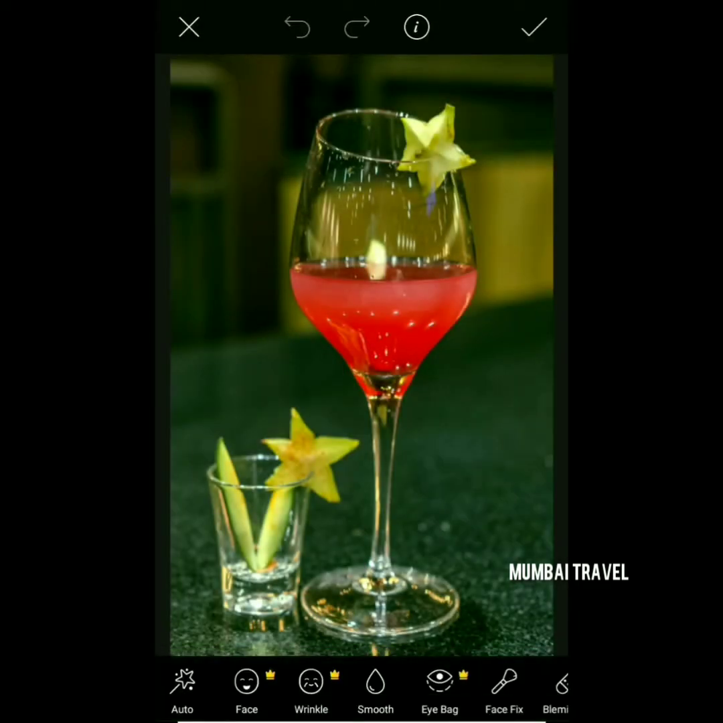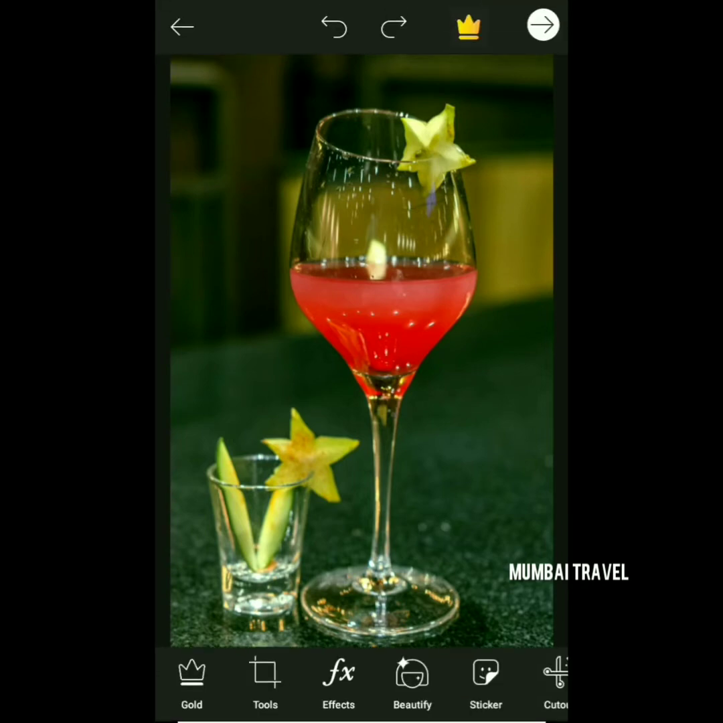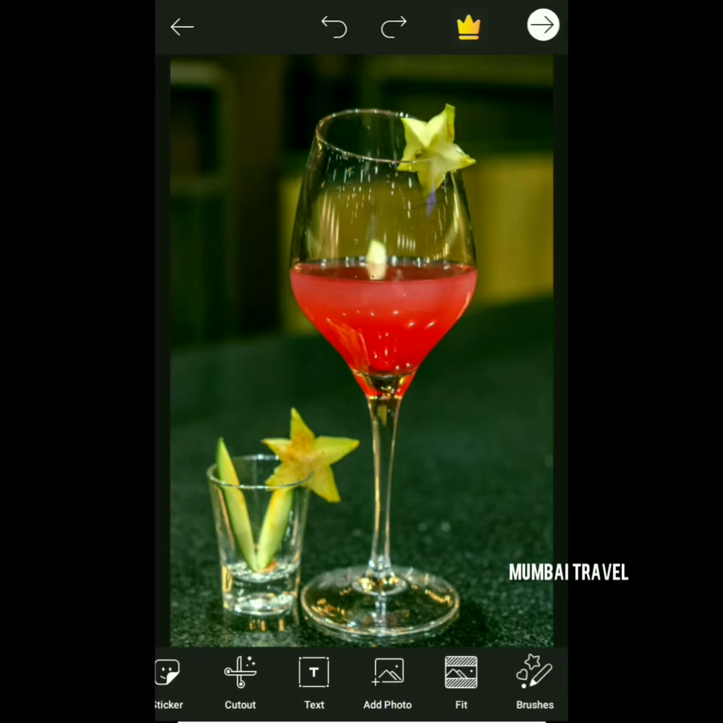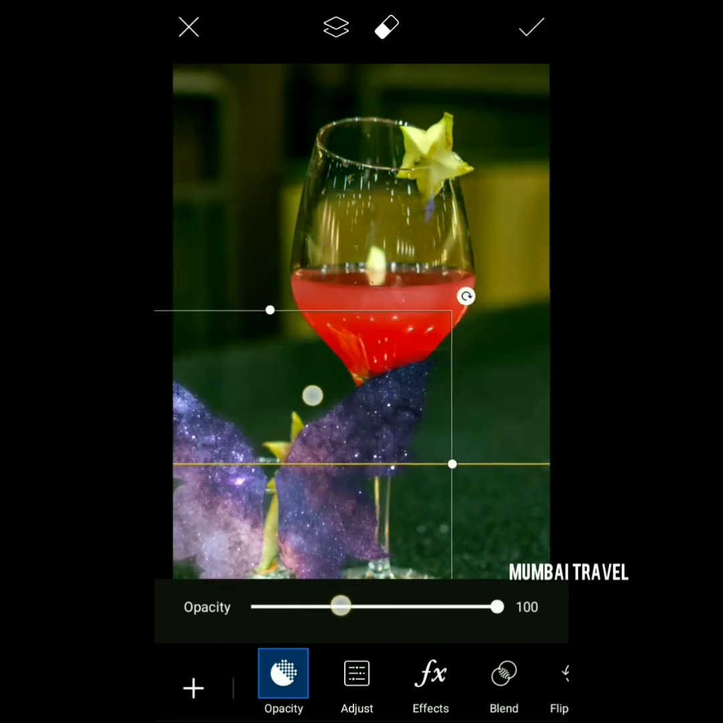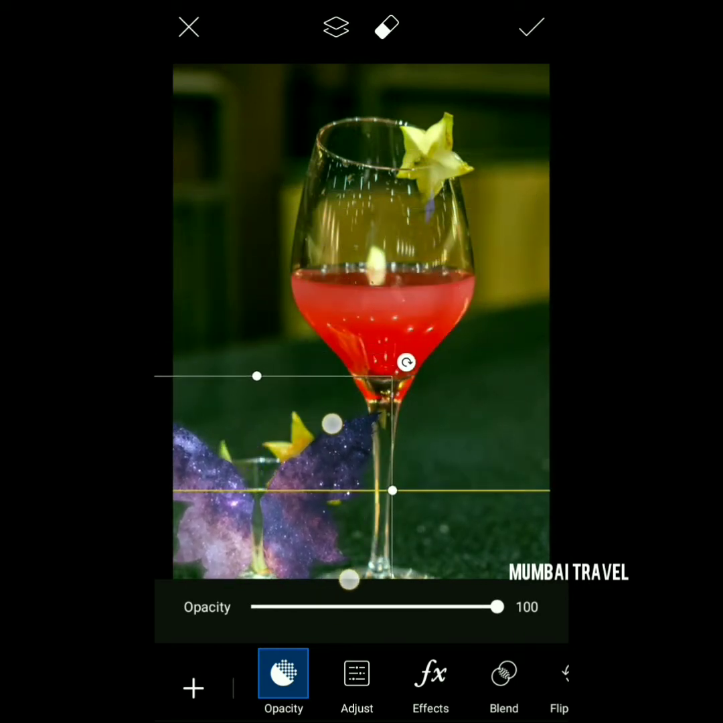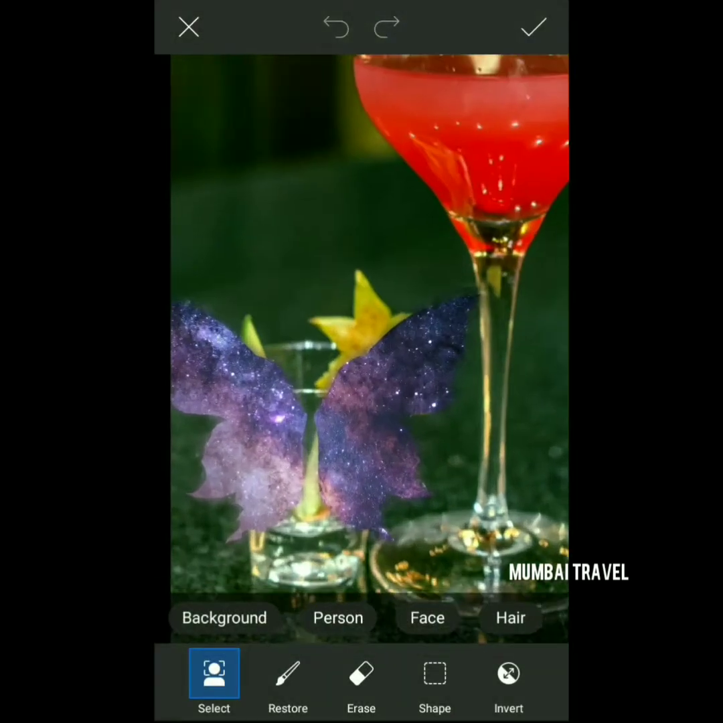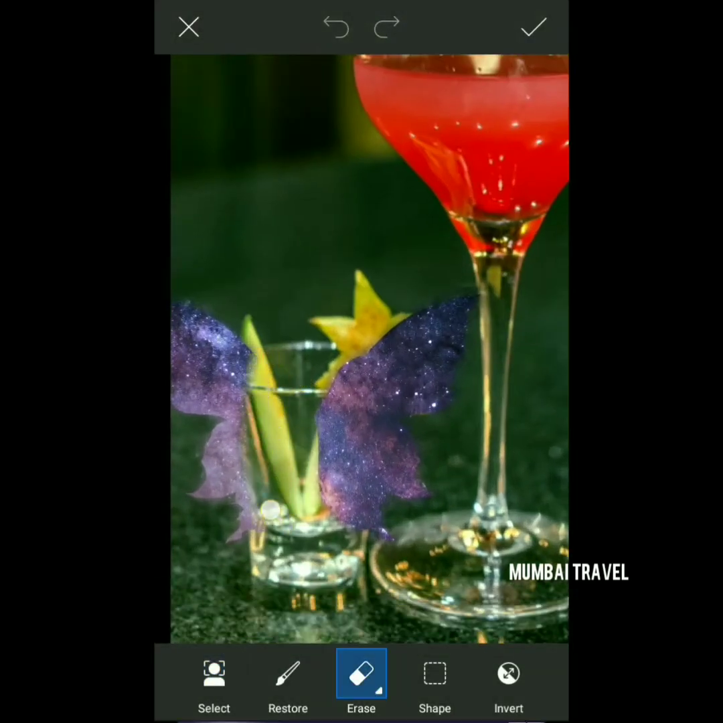Then you also have stickers over here. If you want to add some stickers, you want to add photos, you can add photos also over here. I've added a sticker over here, and you can just erase the extra part which you don't want to show. Just erase it clearly so that it looks perfect and it looks as if it is coming from the glass only.